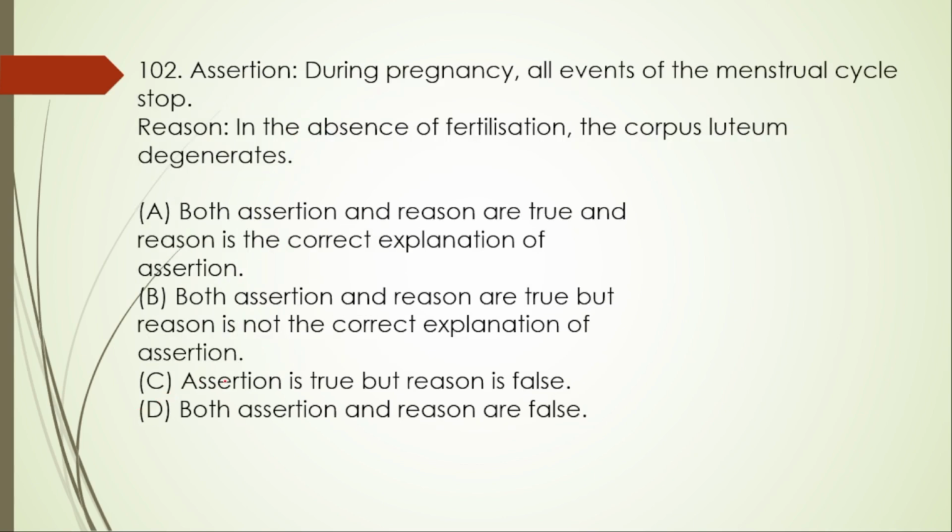Next question, again assertion and reason type. 102. Assertion. During pregnancy, all events of menstrual cycle stop. Yes, this is true. And then reason. In absence of fertilization, the corpus luteum degenerates. Yes, this is also true. Both the statements are true, but the reason describes what happens when there is no pregnancy. It doesn't explain why the cycle is going to stop, isn't it? That's not a correct explanation. So we will go with option B.